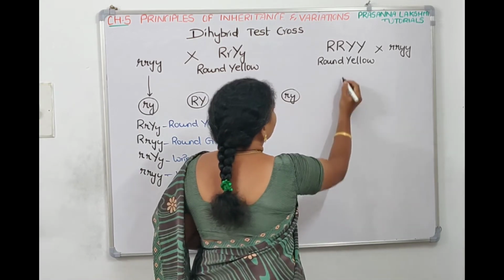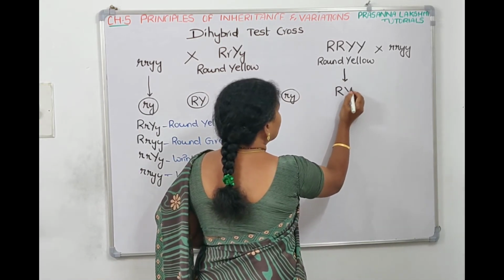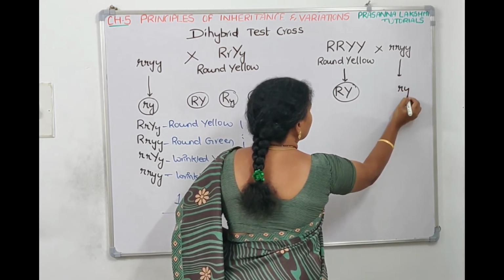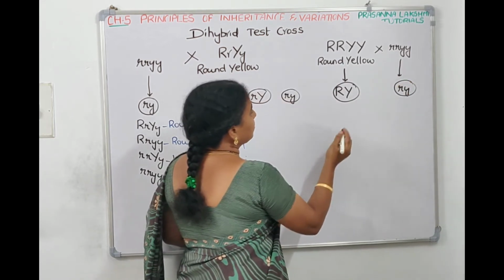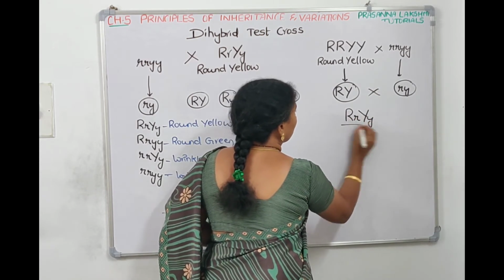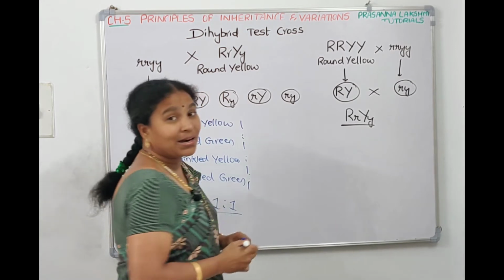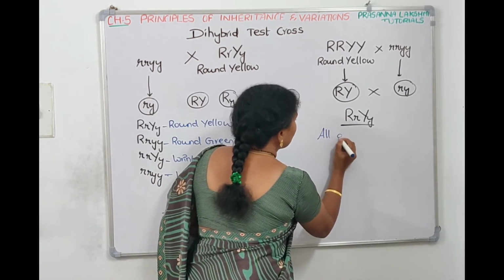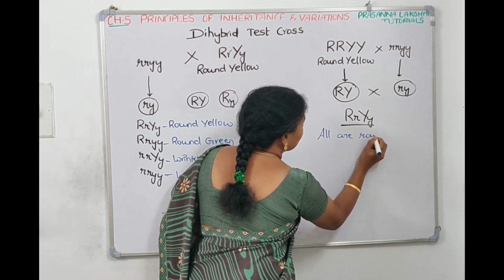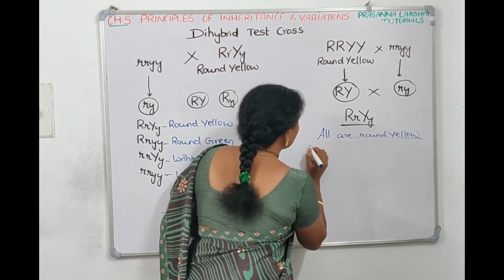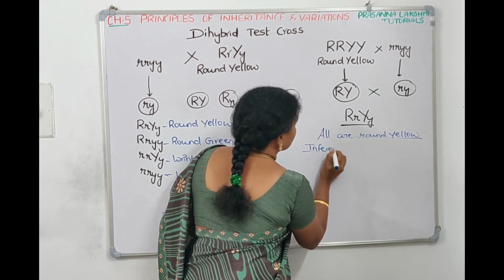So here we get only one type of gamete, that is capital R and capital Y, since it is homozygous. Here we get small r and small y. So when we fuse them, we get capital R, small r, capital Y, small y. So all are round and yellow only. So if all are round and yellow, what is your inference?